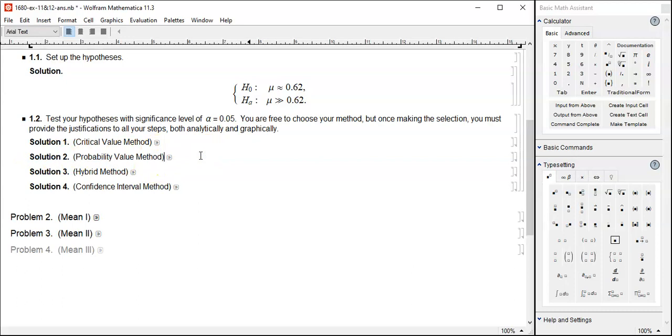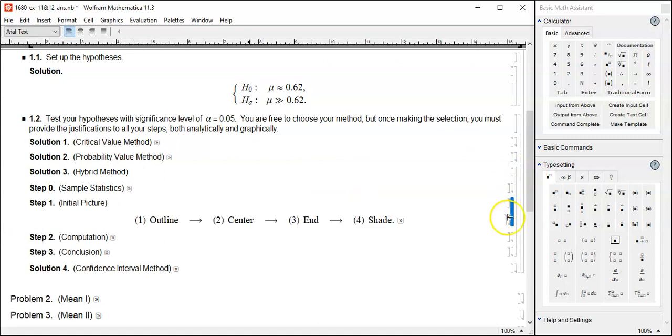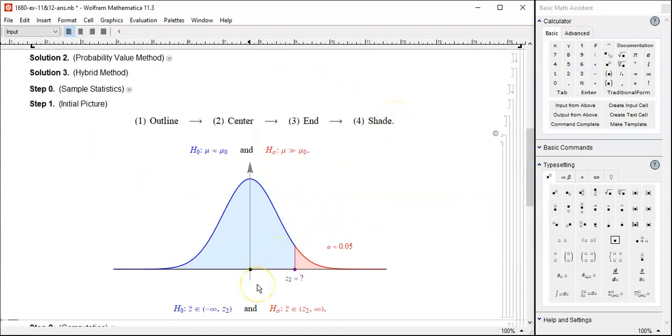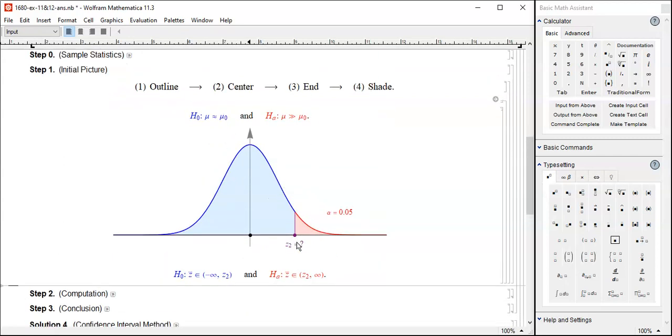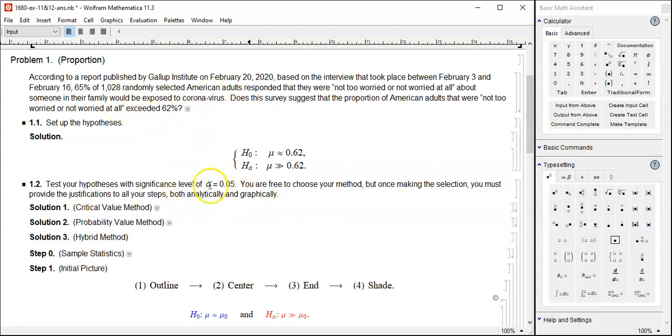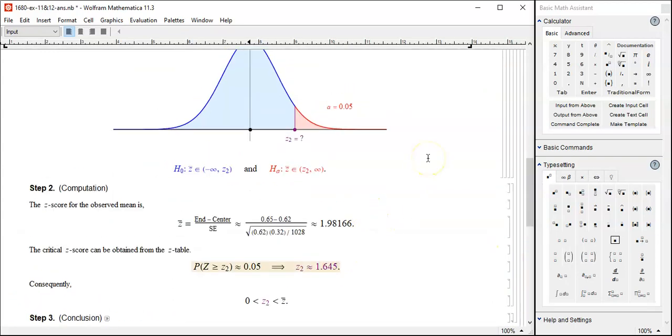I'm going to talk about the hybrid method now, and this is a little bit related to both the critical value and probability methods. Here's the initial picture, and then instead of drawing this along the null, making it standard normal and then bringing it to 0, and then get the z-score, the threshold z-score, the critical z-score. Critical z-score, of course, is associated to the 5%, yes, 0.05. As we calculated already, it's 1.645. And then compare that with x bar, and then the same familiar question. Now what?